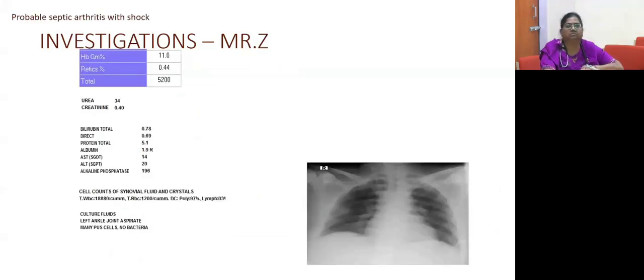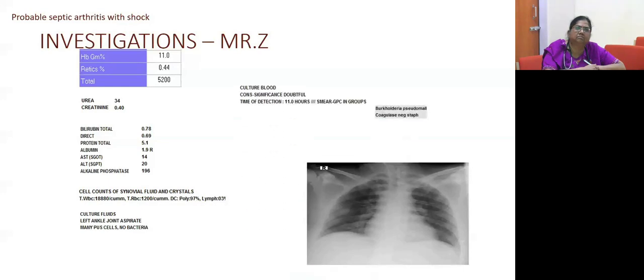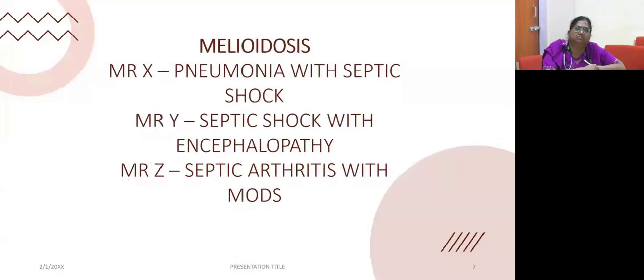And Mr. Z was a 32 years old gentleman. He presented with a septic arthritis kind of clinical presentation, with synovial fluid analysis showing increased counts. Later we did a culture of the synovial fluid, which grew Burkholderia. His blood culture also grew Burkholderia. So just in gist, Mr. X's melioidosis presentation was pneumonia with septic shock. Mr. Y was septic shock with encephalopathy, and Mr. Z was septic arthritis with multi-organ dysfunction.